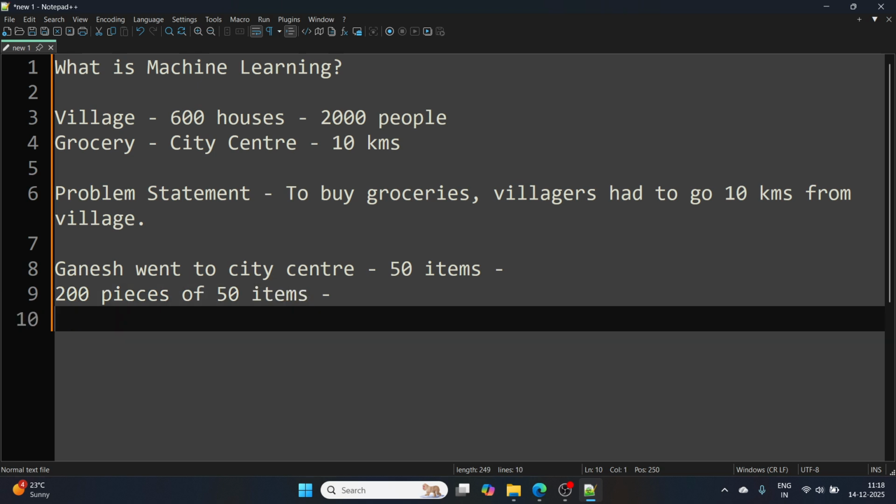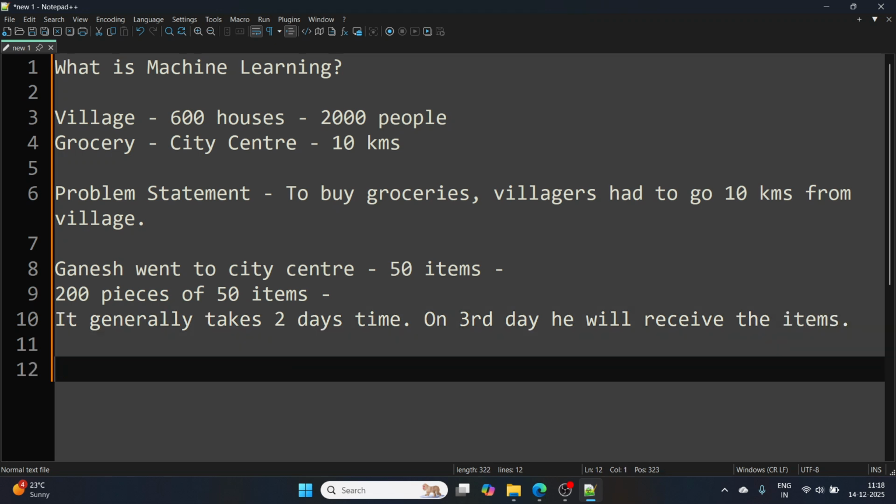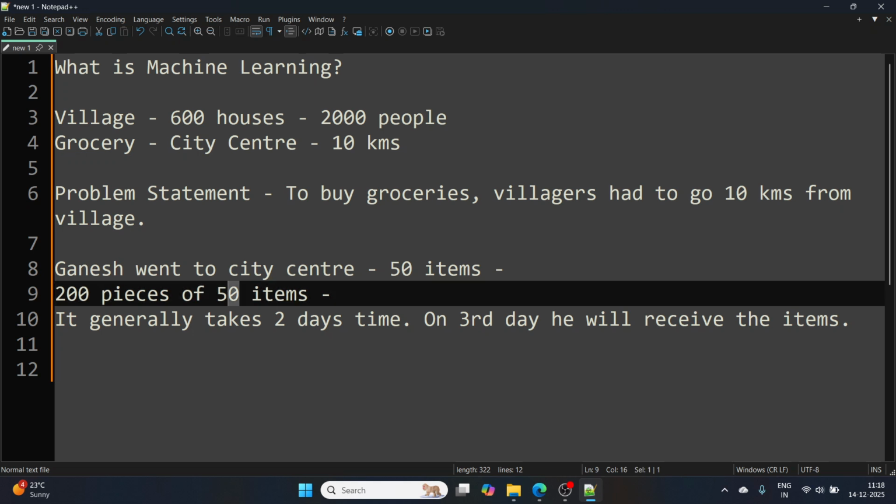And that wholesaler, the person who was giving the items to the city center, said it generally takes, let's say, 2 days, and on the third day he will receive the items, right? Ganesh gave him the advance and said, okay, give me these 50 items, 200 pieces each. Just a random number, right? He gave a random number, and said, give me these items in my village. Now on the third day, Ganesh got these 50 items, right?